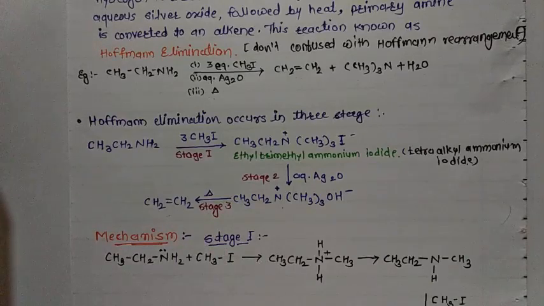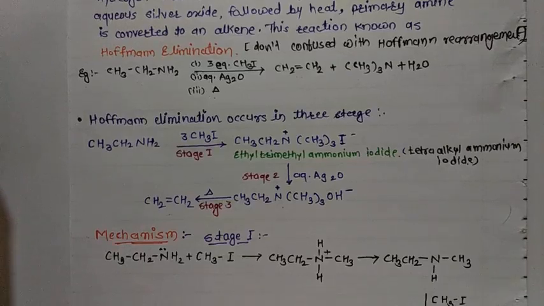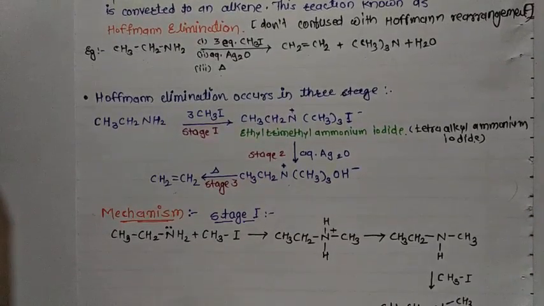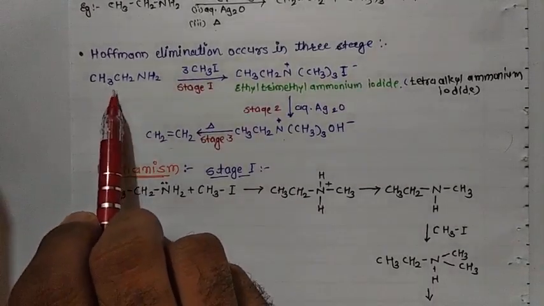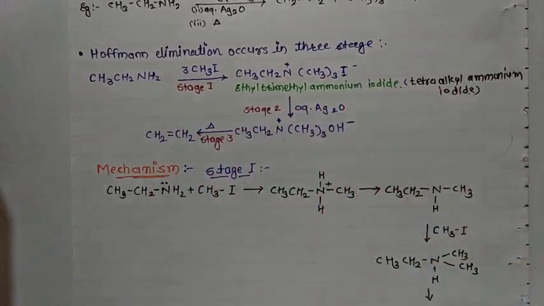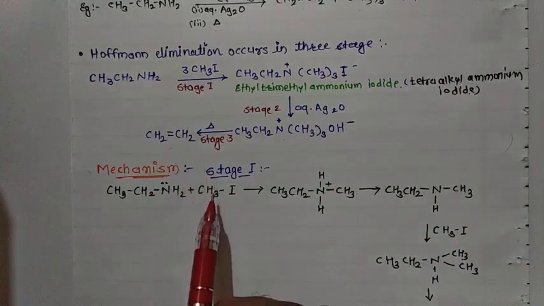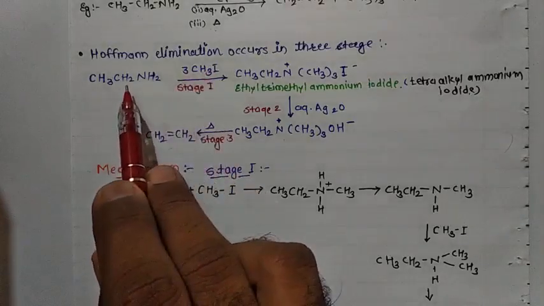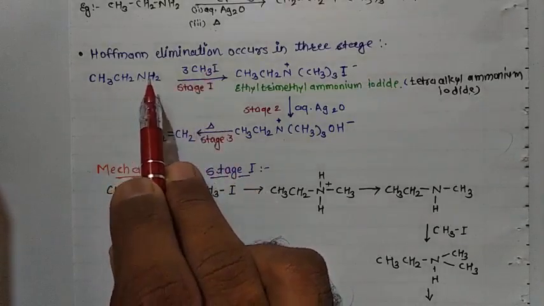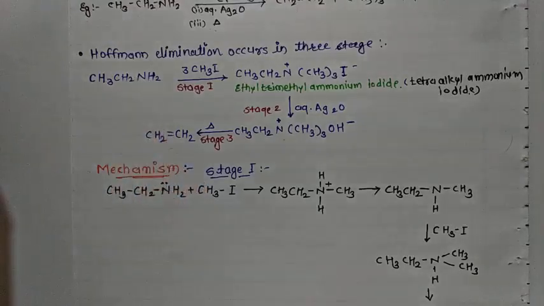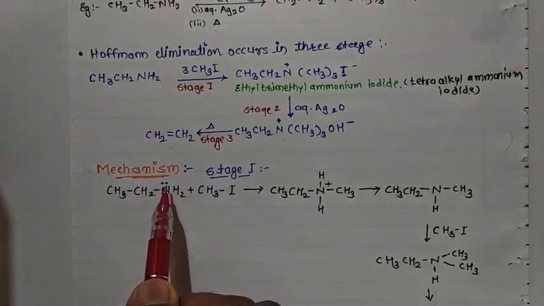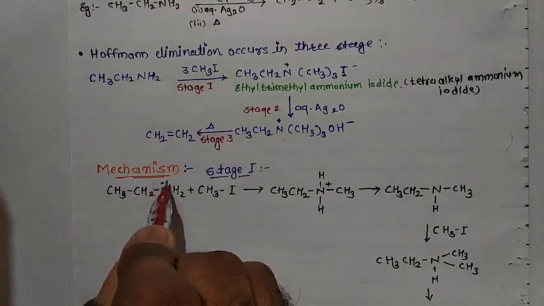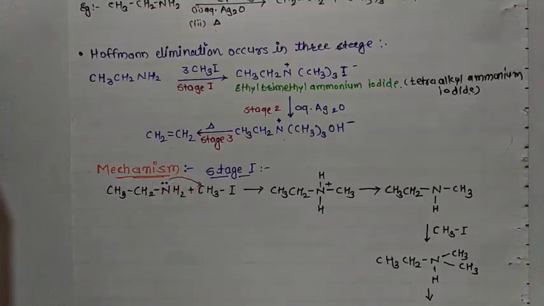Then we discuss its mechanism, starting with the first stage. The primary amine is converted to tetraalkyl ammonium iodide, which means all 3 methyl groups react with this nitrogen, so exhaustive methylation takes place. Here we have CH3CH2NH2, the primary amine. Nitrogen carries an electron pair. This lone pair attacks the carbon, and iodine leaves from the methyl iodide.